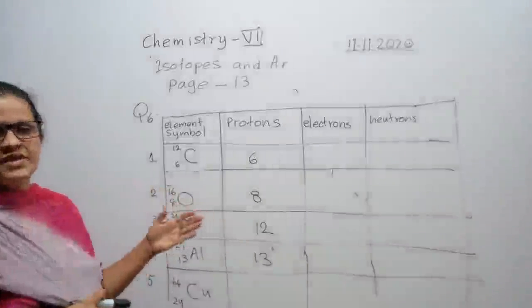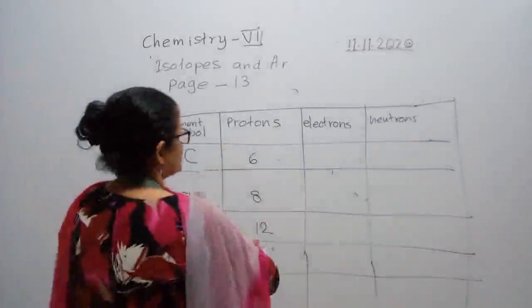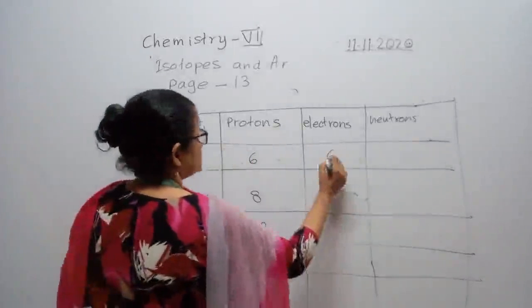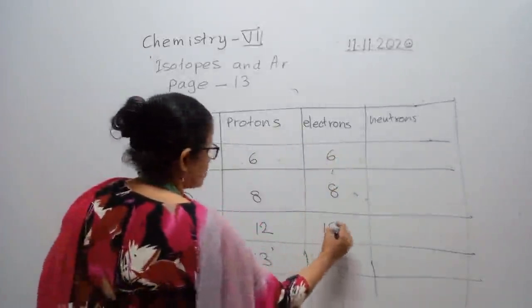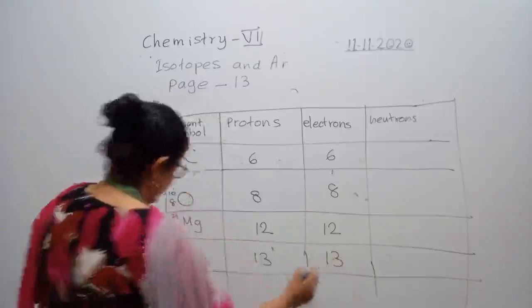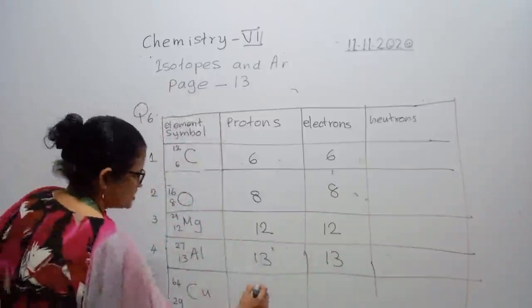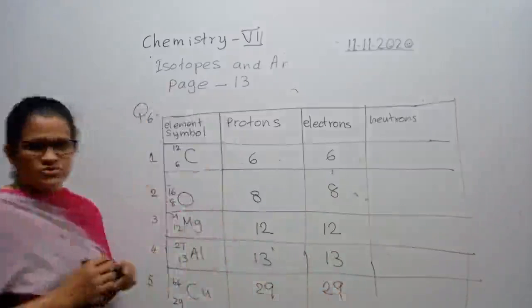We know every atom has an equal number of protons and electrons. So 6 protons means 6 electrons, 8 protons means 8 electrons, 12 protons means 12 electrons, and 13 protons means 13 electrons. And copper has 29 protons, that means it has 29 electrons also.